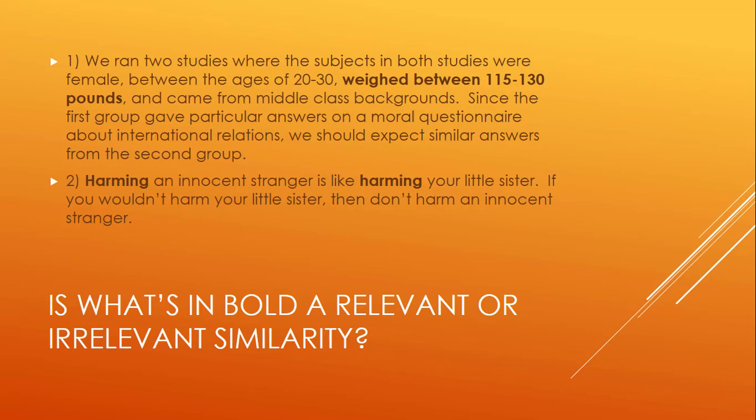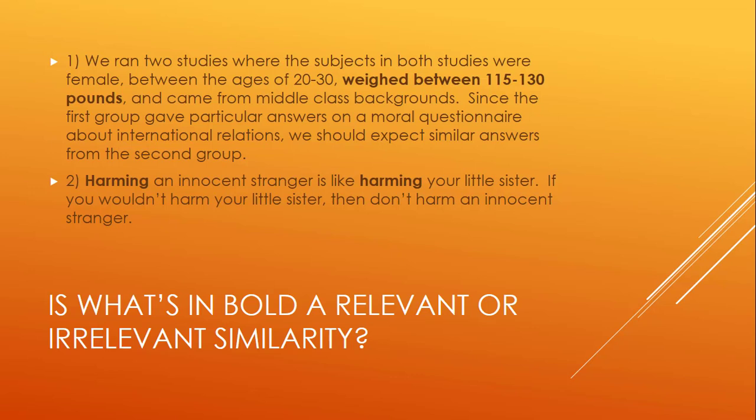Harming an innocent stranger is like harming your little sister. So that's what they both have in common, that of harming. So these are hypothetical situations. If you wouldn't harm your little sister, in other words, if it's wrong to harm your little sister, then don't harm an innocent stranger. In other words, it's wrong to harm an innocent stranger. So is this similarity between the stranger and your little sister of hypothetically harming them, is harming relevant or an irrelevant similarity? Well, let's look at the conclusion.